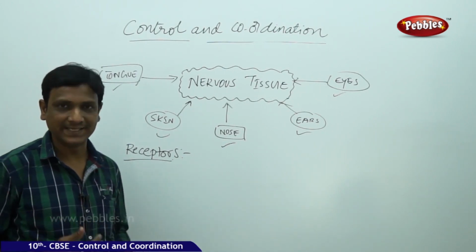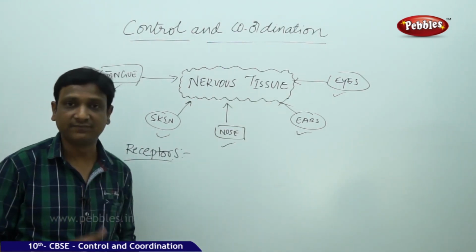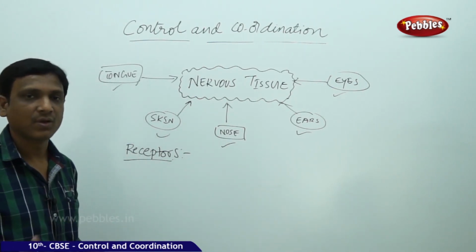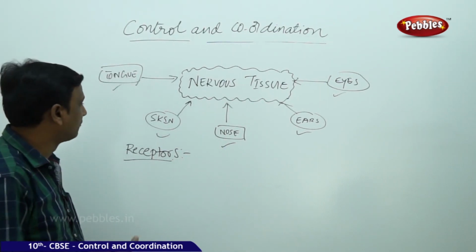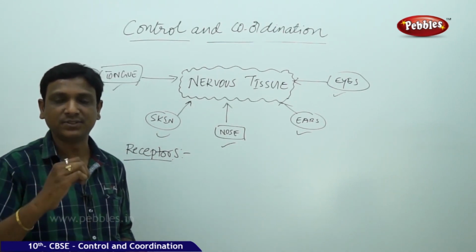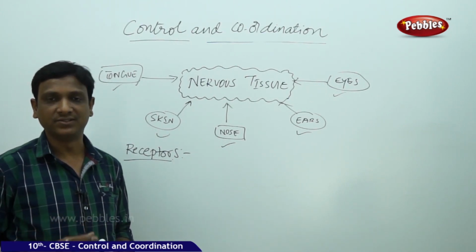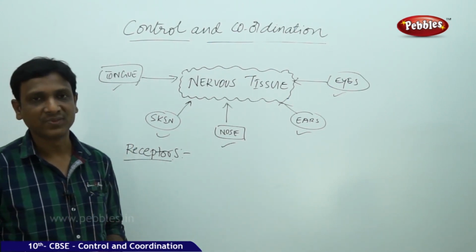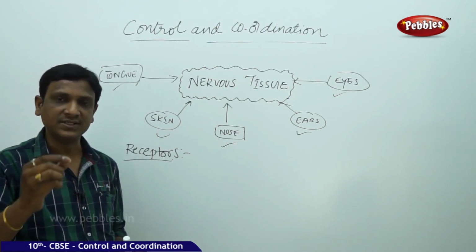If the change is of light, color of light, the receptor in the eyes recognizes that. If the change is of sound, the receptor in the ear identifies that. If it is a change in the smell, the receptor in the nose identifies it. If it is a change in the pressure or the temperature, your skin, which contains receptors, identifies the pressure, pain, temperature, that is either hot or cold. And the tongue identifies the various tastes. That means the tongue consists of special receptors to identify each distinct taste.